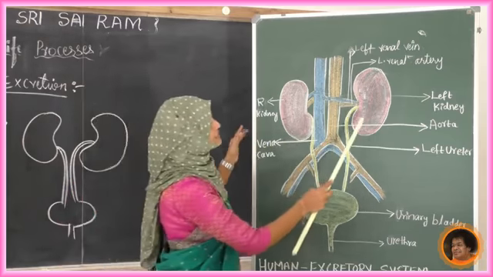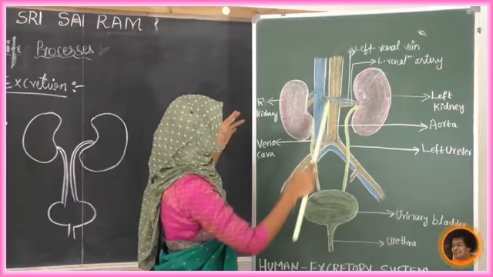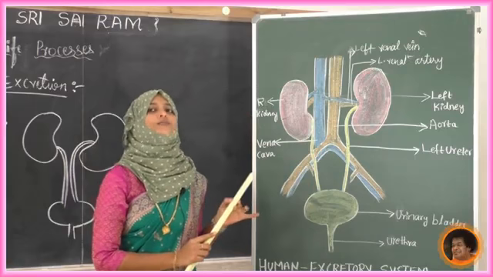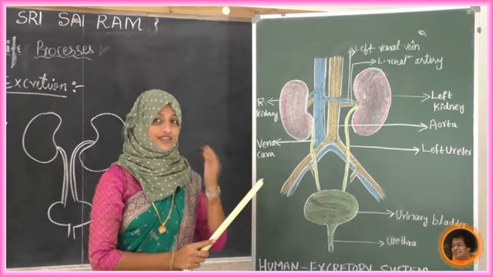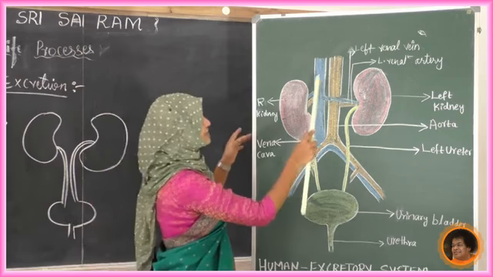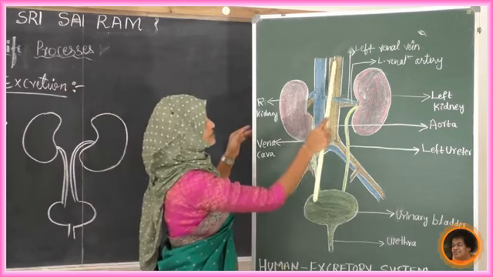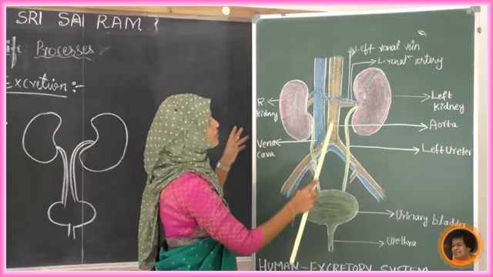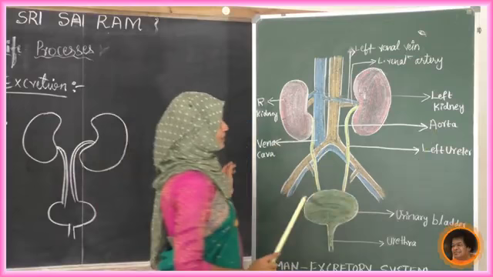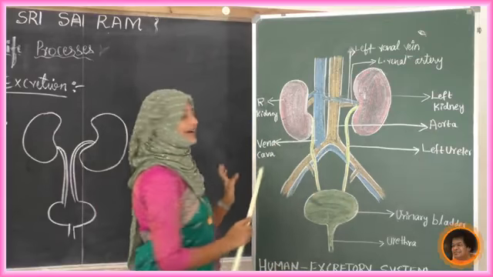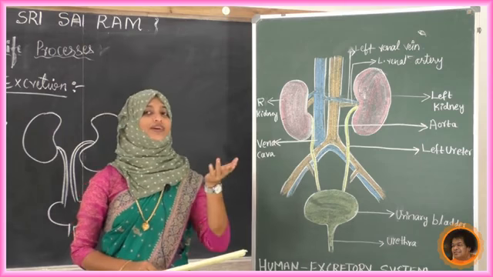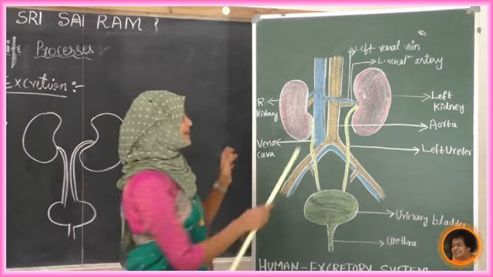Next, see here, there are 2 pipes. Already we have discussed these 2 pipes when we were studying respiration and transportation. See this pipe, almost red in color, that is the aorta. And this is the vena cava. We studied these 2 pipes while we were studying the heart.